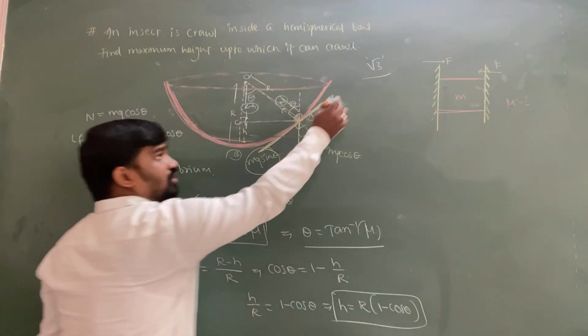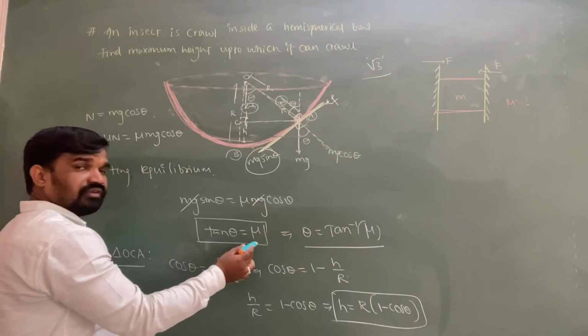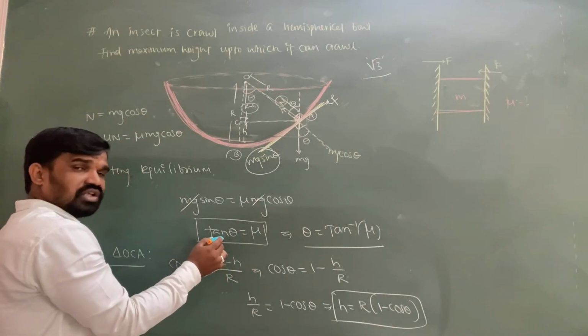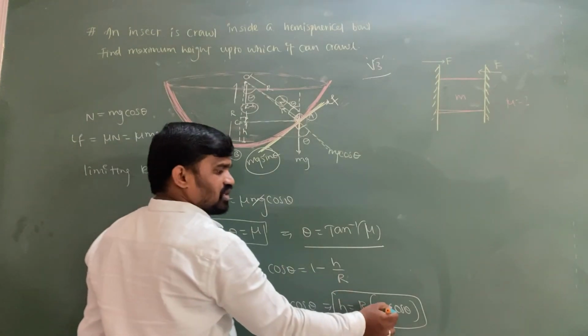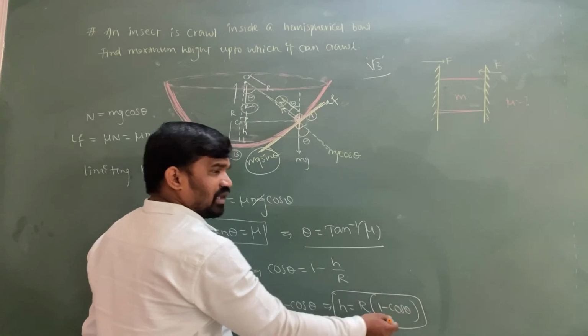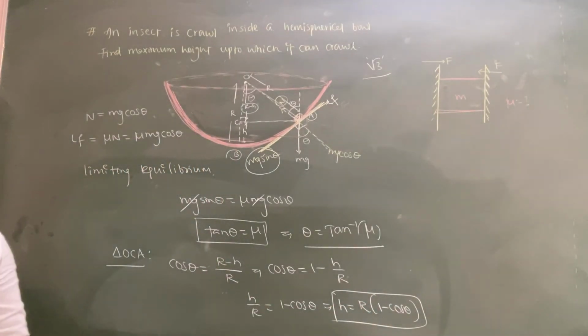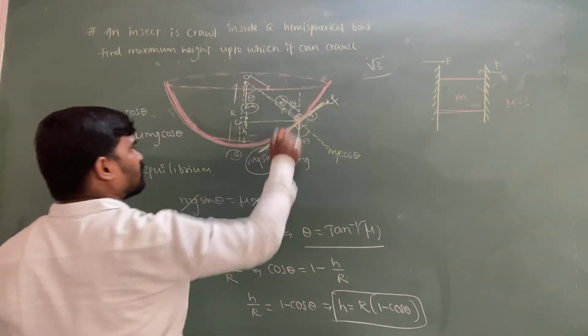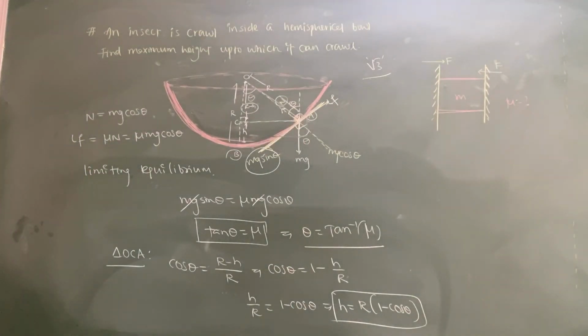Here, suppose mu equal to root 3, tan of which angle is root 3? It is equal to 60 degrees, cos 60 is 1 by 2, 1 minus 1 by 2 is 1 by 2, so r by 2. So the maximum height up to which it can crawl is equal to half of the radius of the hemispherical bowl, which is equal to r by 2.